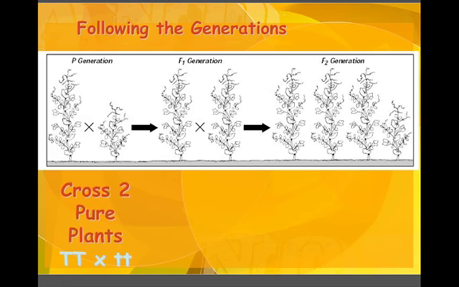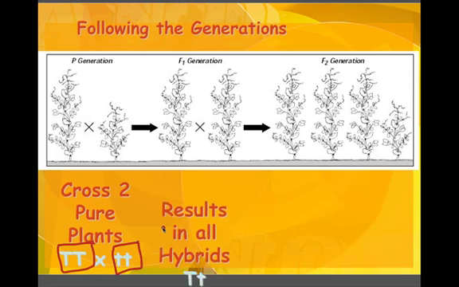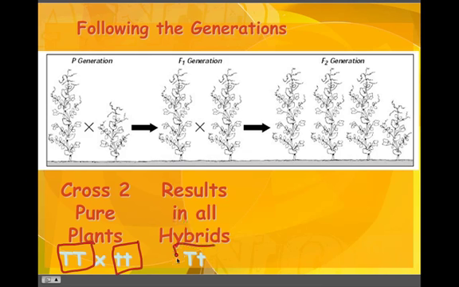If we're crossing two pure plants, and if you remember, pure means the same letters, the results are all hybrid plants. And when we learn about the Punnett squares in our next podcast, you'll see how these results happen.